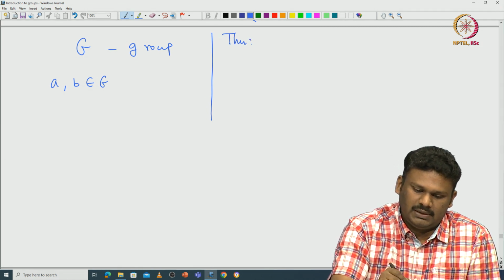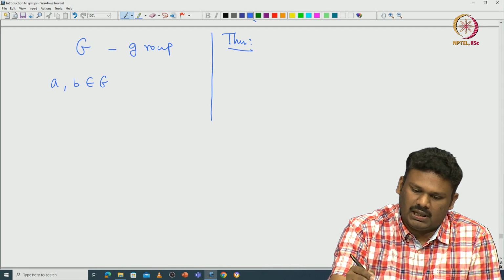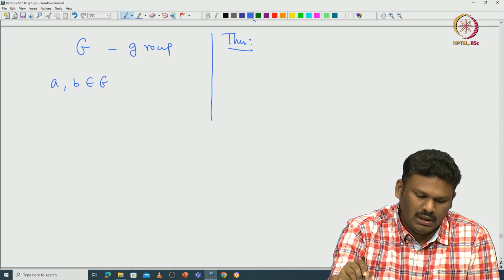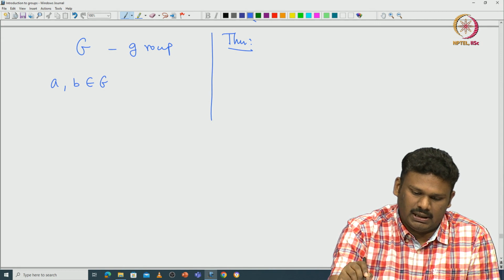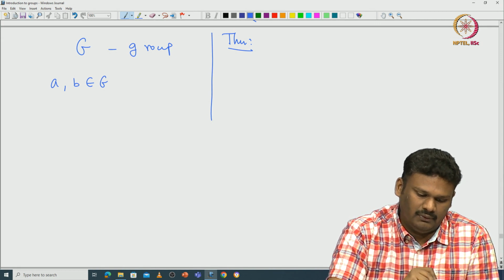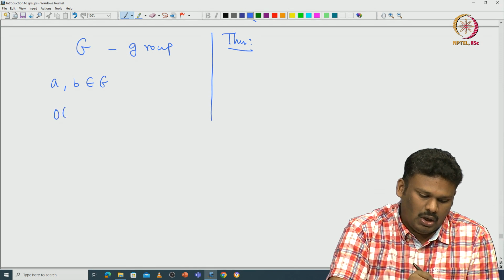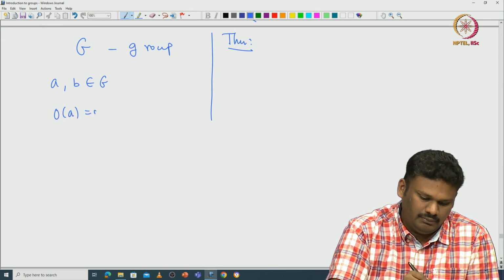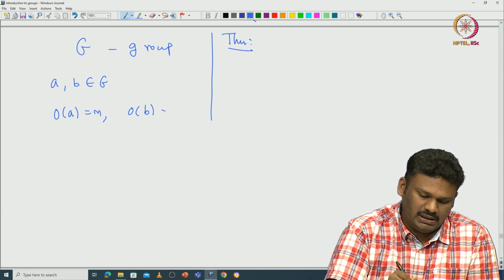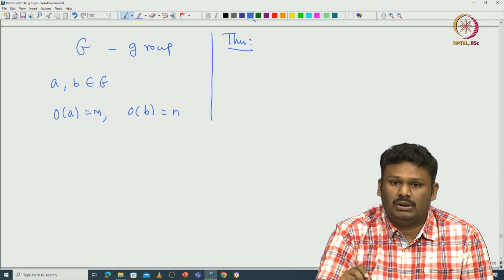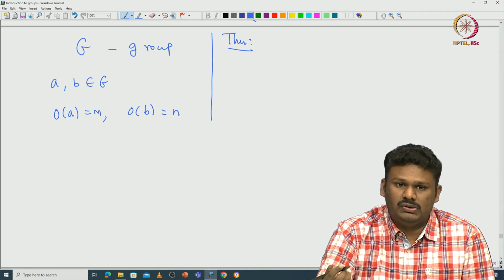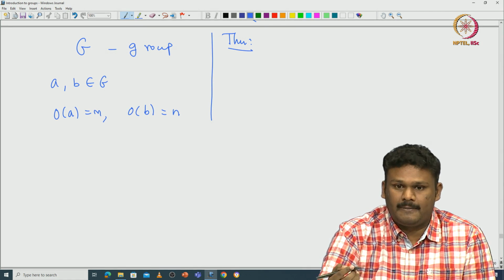What we are interested in understanding is this: let us say you have two elements a, b inside G such that the order of a is m and the order of b is n. Now the question is, what can you say about the order of ab?